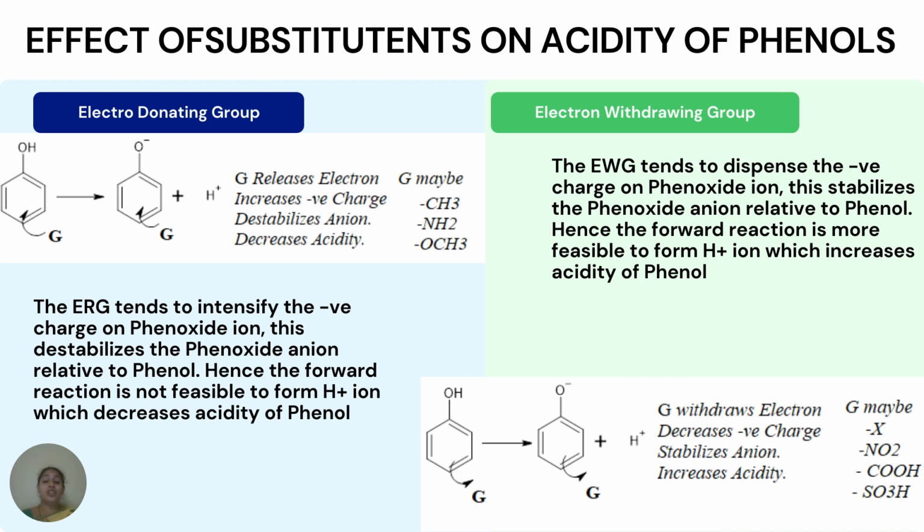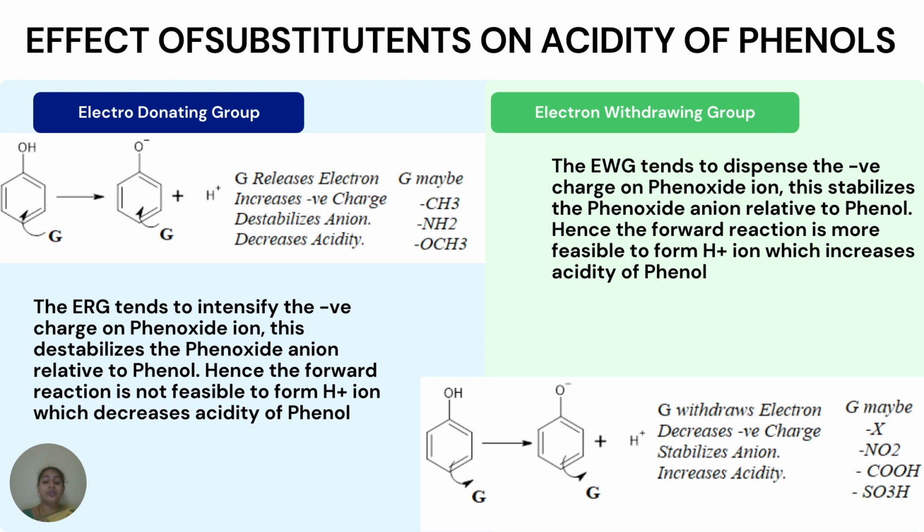The same concept you can apply for electron withdrawing groups. Whenever an electron withdrawing group is attached to the phenol, it will withdraw the electrons from the phenol. Similarly, it will withdraw the electrons from phenoxide. Whenever it withdraws the electrons from phenoxide, it decreases the negative charge on phenoxide and thereby stabilizes the phenoxide anion relative to phenol. Hence, the forward reaction is more feasible and H plus ion will be easily formed. Thereby it increases the acidity of phenol.